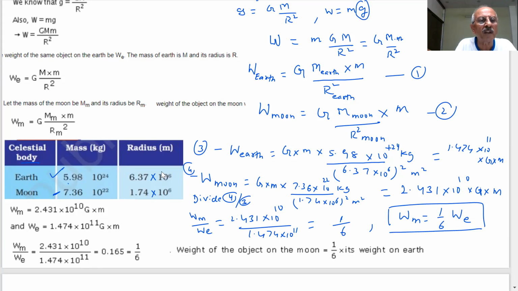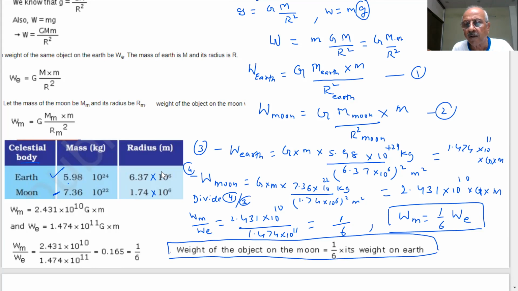Here we have shown the calculation again. If you have any doubt, you can see the weight of the object on moon is 1/6 of its weight on earth. Very important result. Got the result? So any object, if it goes from earth to moon, its weight will become 1/6, because the moon's gravitational force is 1/6 of that of the earth. But mass will remain the same. There will be no change in mass.